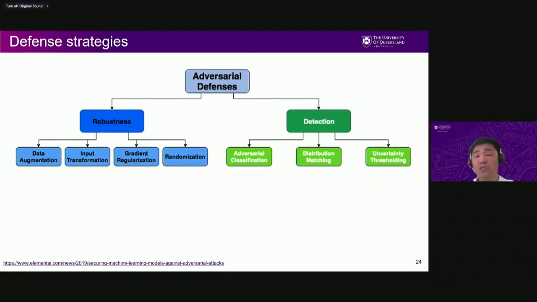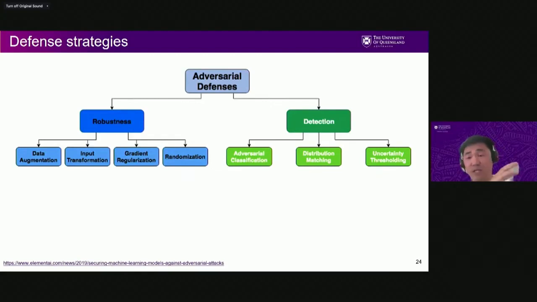So we can use some data augmentation. It's very simple. That means when we can generate diverse examples, they can be trained with the existing samples. That's just data augmentation. This is very well known, and sometimes it works very well, but sometimes not. The second one is how we can transform the input data.